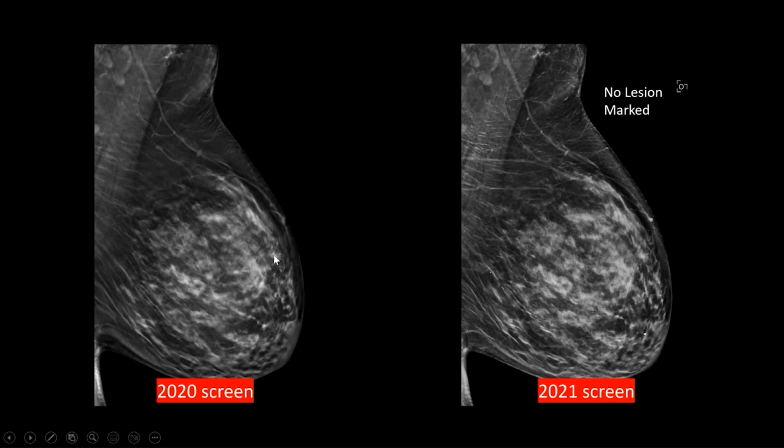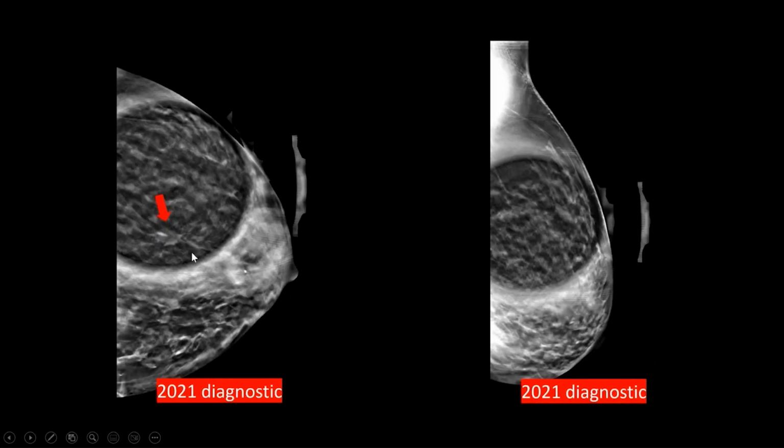On the MLO, I don't know, maybe there's supervision out there. I see nothing. There's nothing I'd call back, right? And so we proceeded to diagnostics. You can see on the spot MLO, there's nothing I'd call. On the spot CC, you start to see an irregular mass looking. This doesn't look like a cyst, right?